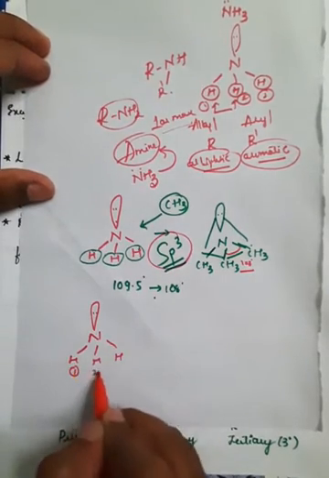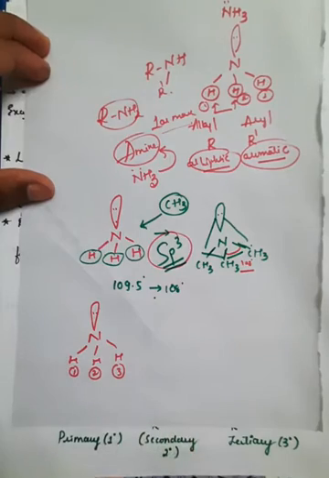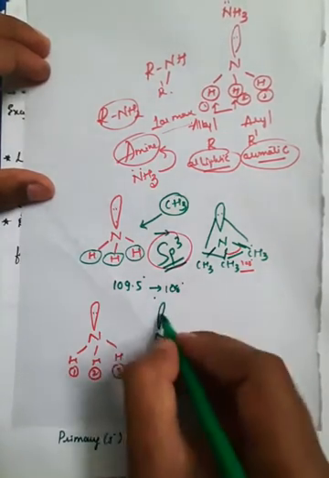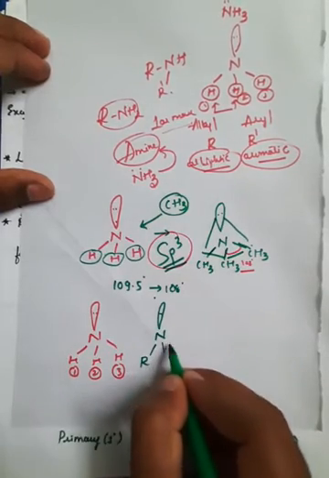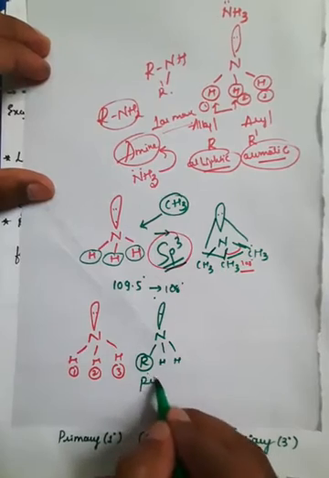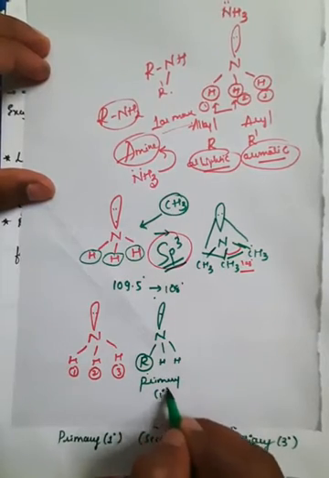This is first hydrogen, second hydrogen, third hydrogen, right? So here what happens, the nitrogen also consists of one lone pair of electrons. If it replaces one of the hydrogens, then it is called a primary, or you may treat it as first degree.